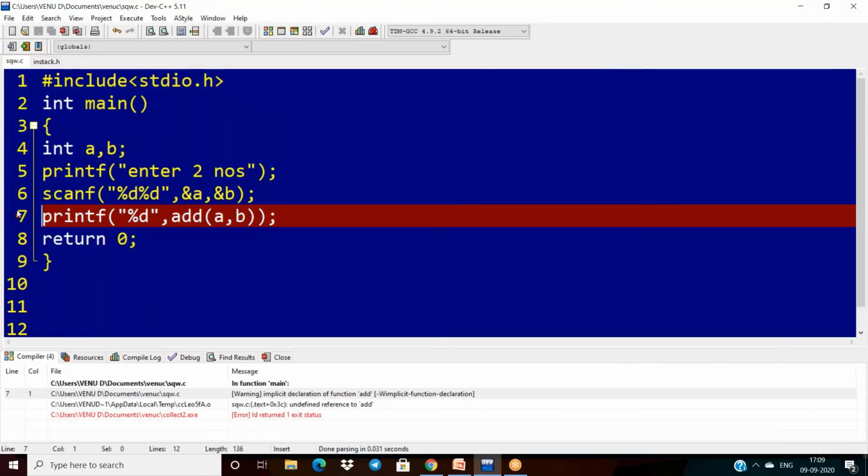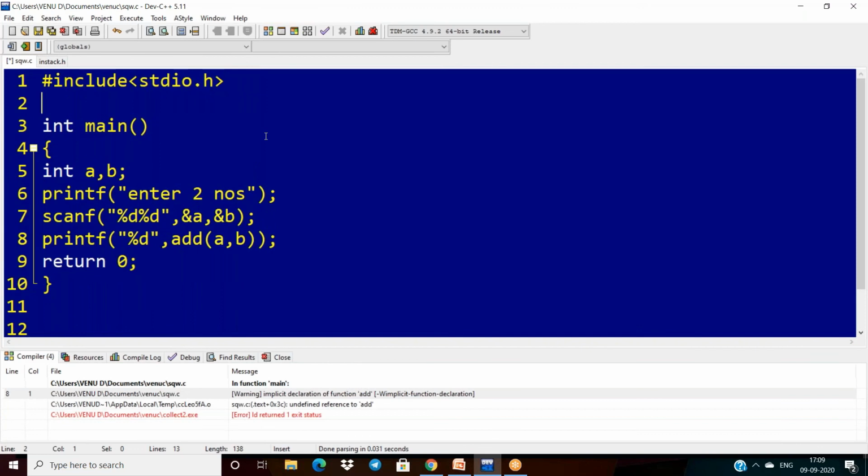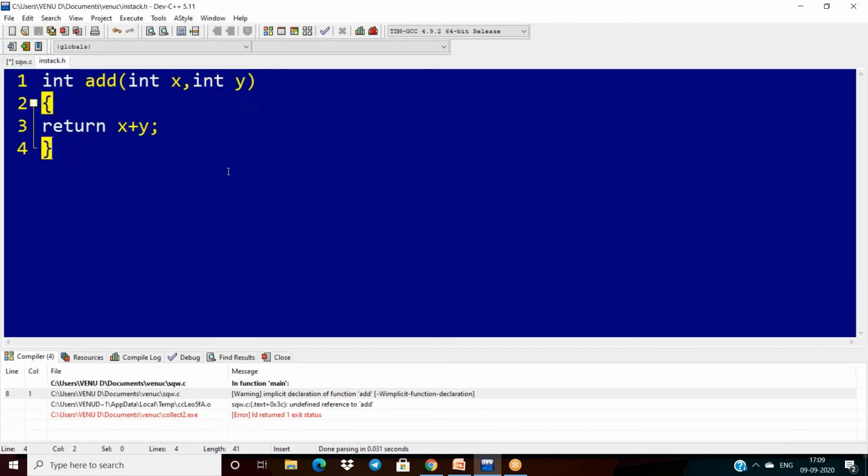Next, I am writing here instack.h. If you want to create any user defined header file, you can write the function definitions and variable declarations in one file and save it with the extension .h.